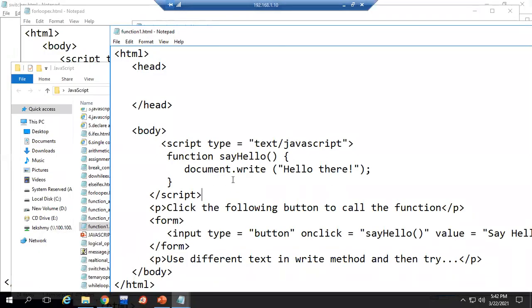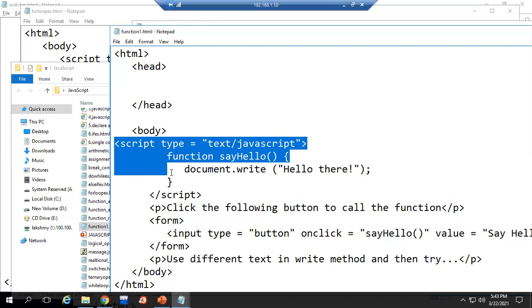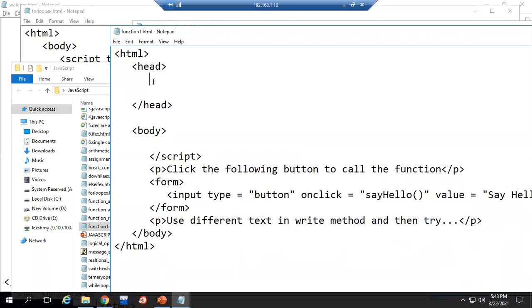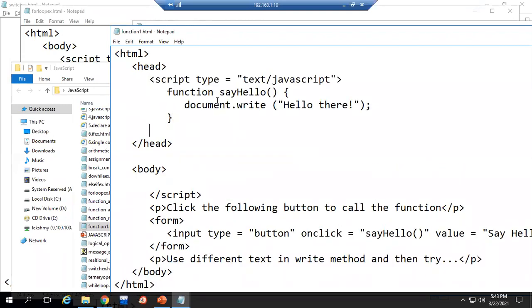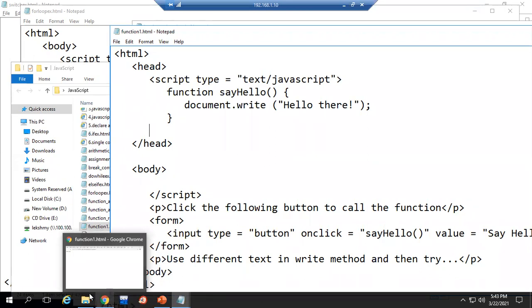Any doubt? So see this function. Here only I'm giving. In this function say hello, we don't have parameters here. This is an empty bracket, and this function is not returning any value.